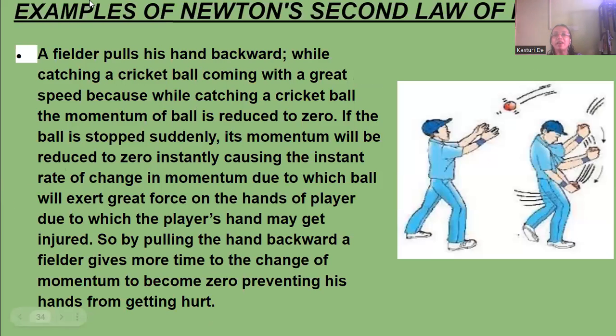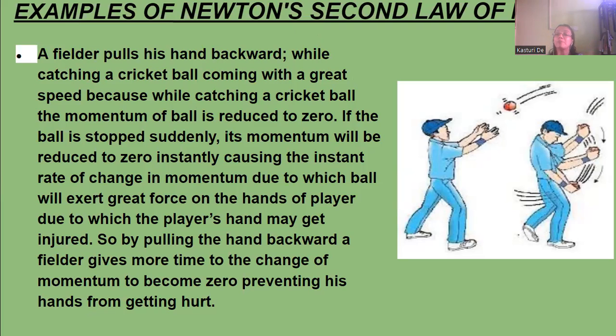Now we come to some examples of Newton's second law of motion. So first is a fielder. We have seen in the field that when a fielder is catching a ball, he will pull his hand backwards. Why? It's because while catching a cricket ball, the momentum of the ball is reduced to 0. Otherwise, it will hurt his hand.